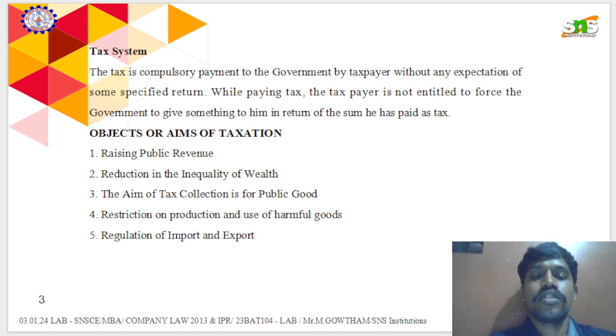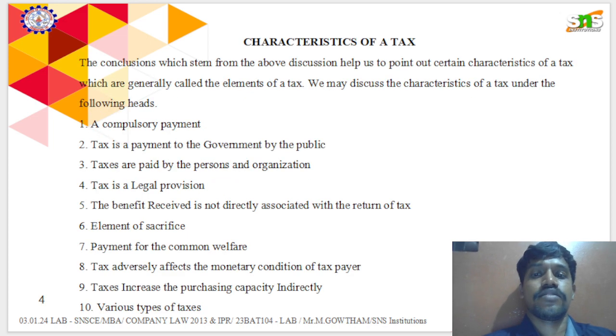Then there is the regulation of import and export, when a product goes outside the state or the nation. At that time, import and export duty taxes are collected. What are the characteristics? It is a compulsory payment. No one can avoid or ignore income tax or any kind of tax that falls under the Indian government. Definitely, everyone should pay the amount as a citizen.